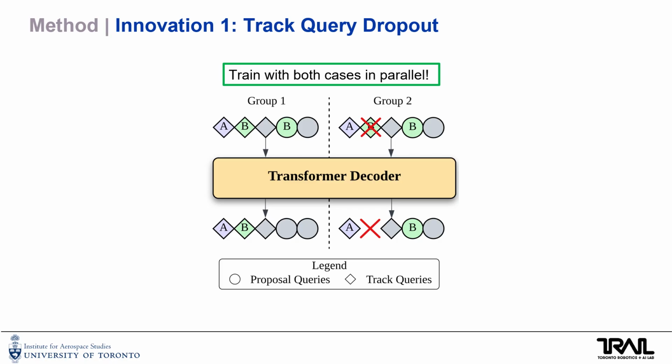These groups can be passed in parallel to the transformer decoder, similar to batching multiple samples. By using these multiple groups, the model is exposed to both query scenarios in a single forward pass and does not rely on penalizing proposal queries for predicting objects. Track query dropout is only used during training. During inference, no queries are dropped and only the original query set is used.